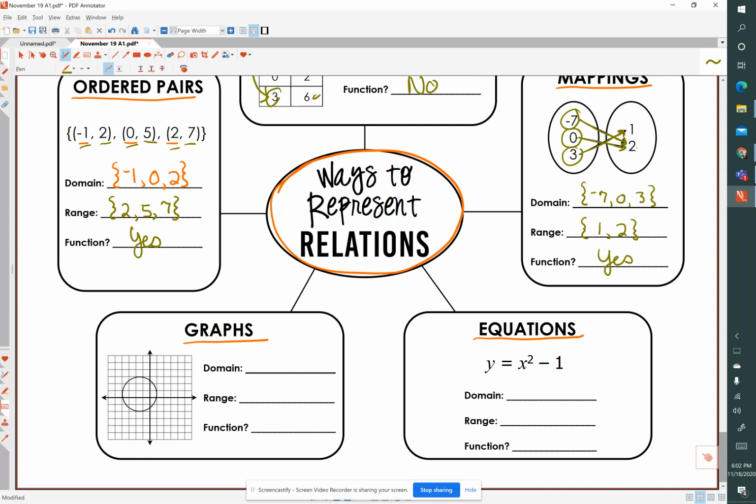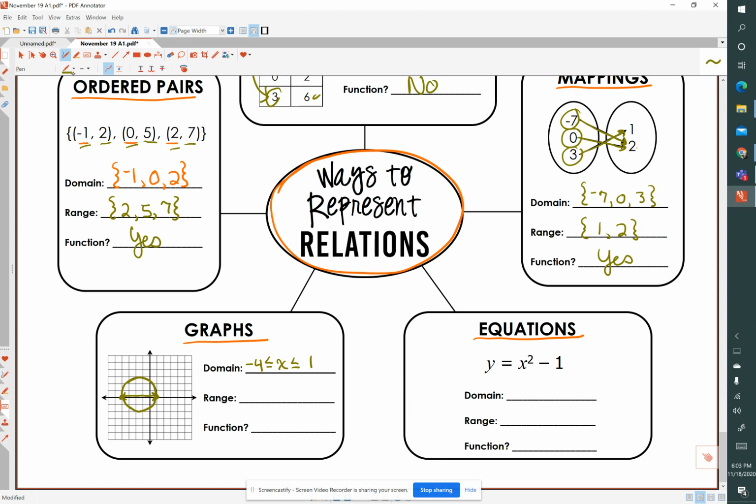Now, we're going to look at the graphical representation of a relation. I'm going to trace it a little bit. The domain are all the x values. So the domain is from here to here. I hope you can see what I did. The domain includes everything from -4, so here's my -4, to +1. So -4 is less than or equal to x, and x is less than or equal to 1.